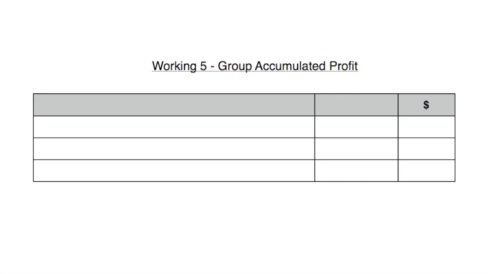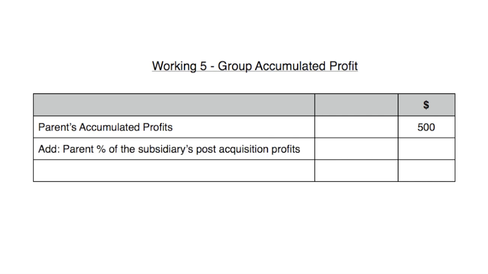Our last working 5, is always our group accumulated profits. So we always start off with the parent's accumulated profits. Always do that first. So parent's accumulated profits from the question is 500, looking at the statement of financial position given to us. We then need to add in the parent's percentage of the subsidiary's post-acquisition profits. So we work that out from working 2.